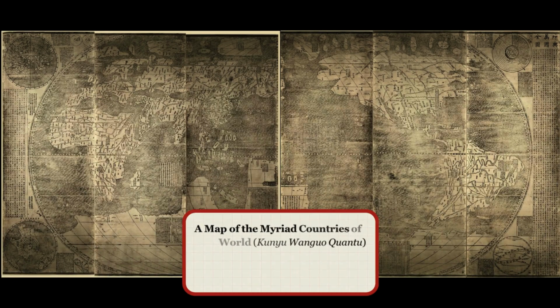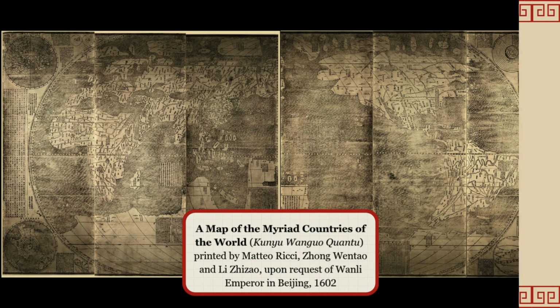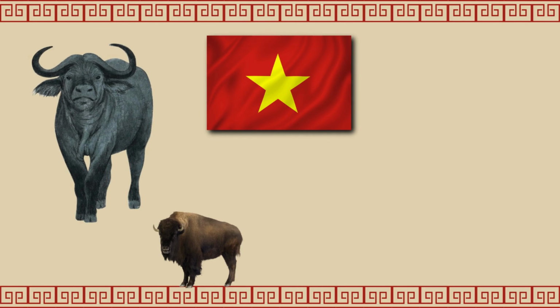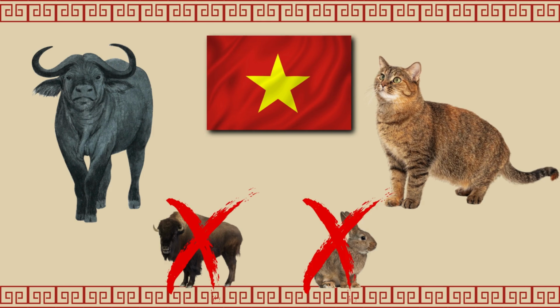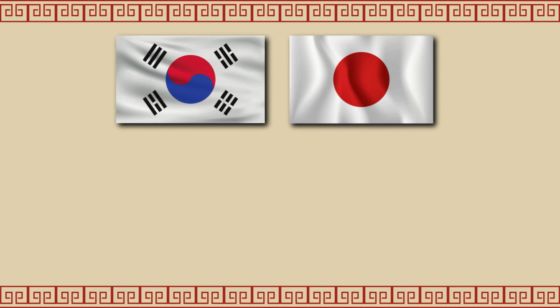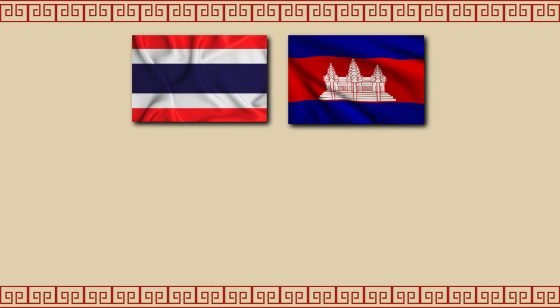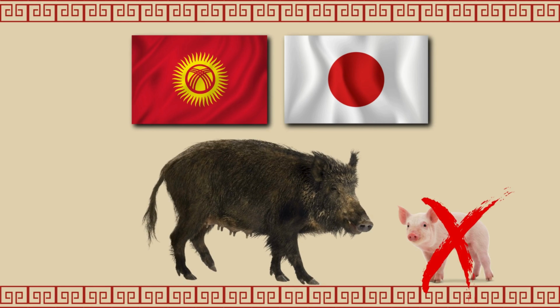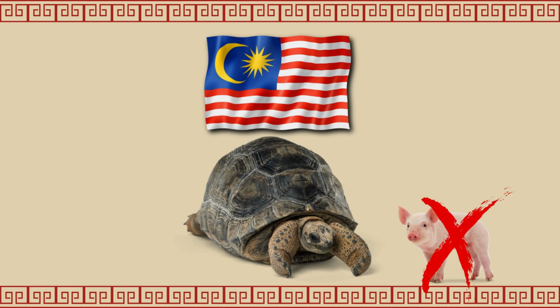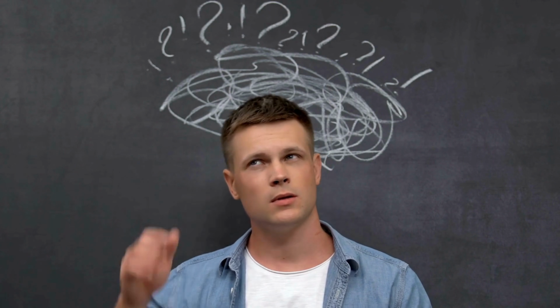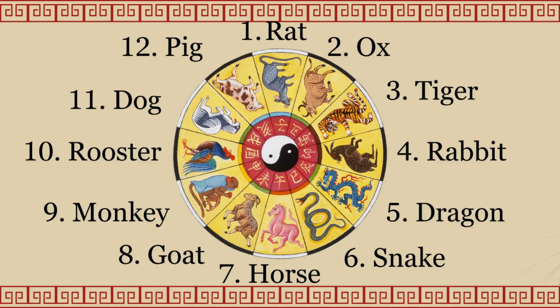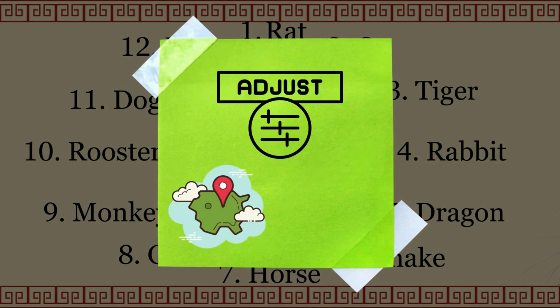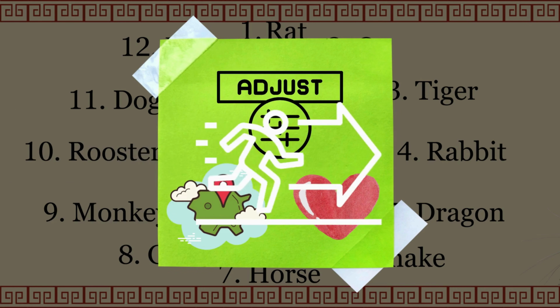There are many variations of this by different countries and different cultures. Like in Vietnam, they use water buffalo instead of ox and cat instead of rabbit. Koreans and Japanese use sheep instead of goat. Tibetans replace rooster with bird. The Thai and Cambodians use naga instead of dragon. Many countries use boar instead of pig, and some even use tortoise to replace it too. Too many different variations of the 12 earthly branches exist. So, the names of the animals above are what I prefer to use, and you can change them depending on your country or interest. It won't affect the core value of this video much.